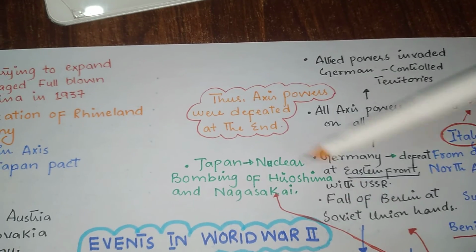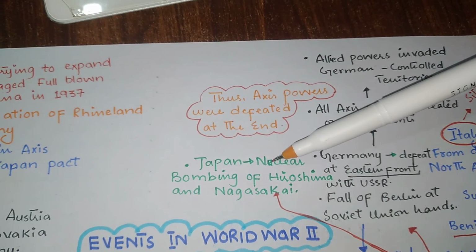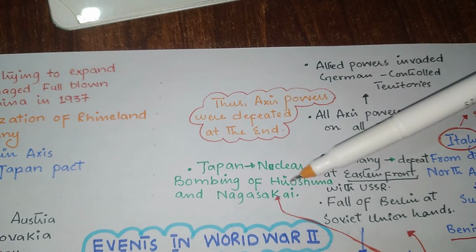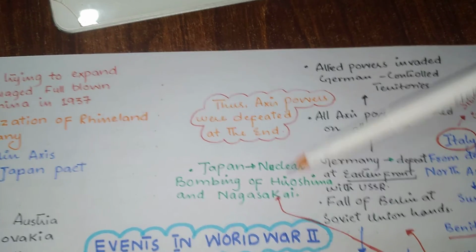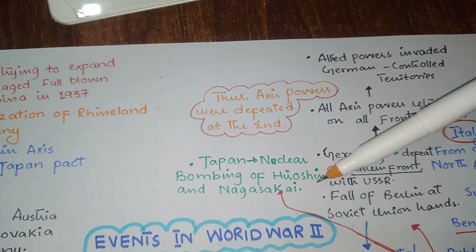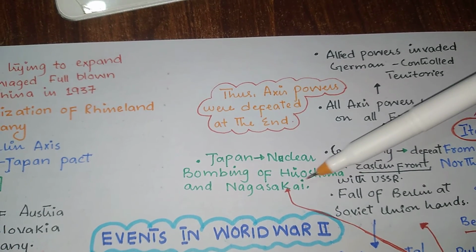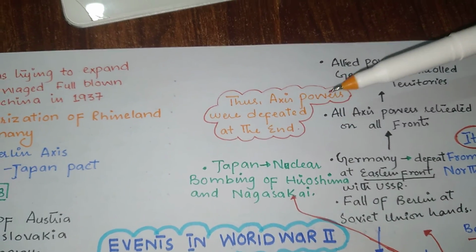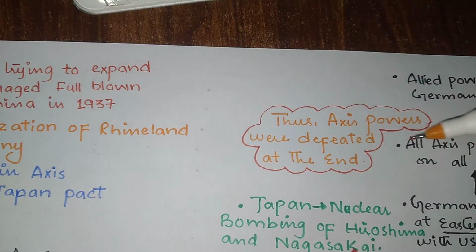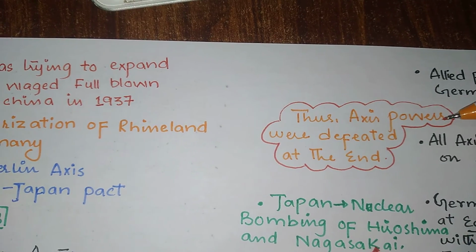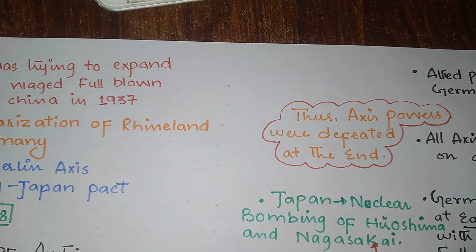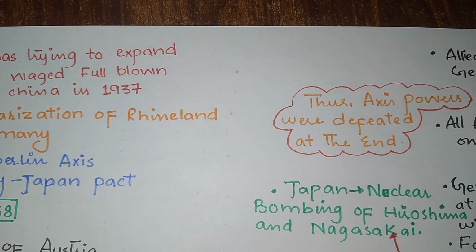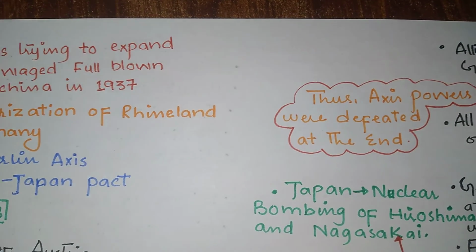What happened with Japan? Right? So with Japan, the US dropped nuclear bombs on Hiroshima and Nagasaki because these are very industrial cities. These are industrial parts, and therefore they were attacked by bombs dropped by the US. So ultimately, the Axis countries, including Japan, Italy, and Germany, lost that war, and the Allied countries won that war.